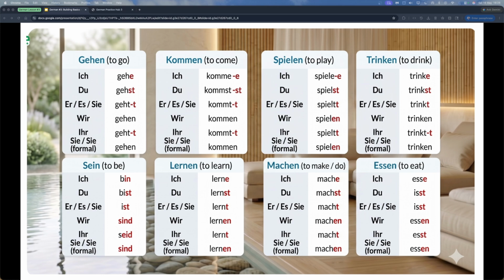For du, you add st. For wir, it stays as the full word ending in en. I have also included sein here again so you can see it next to the others. Notice how different it looks. It's because it's irregular. Also take a look at essen at the bottom right. Notice how the e changes to an i in the du and er/sie/es forms. Take a screenshot of this slide or print it out. Once you master these 8 verbs and their endings, you will be able to say hundreds of different things in German.